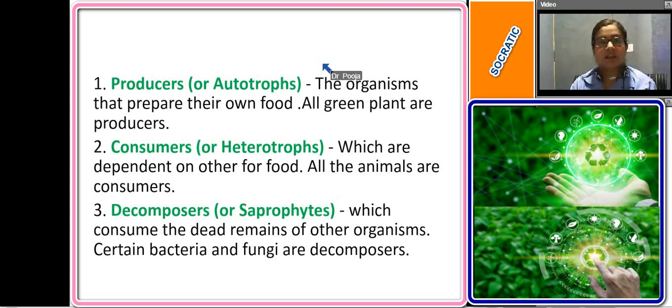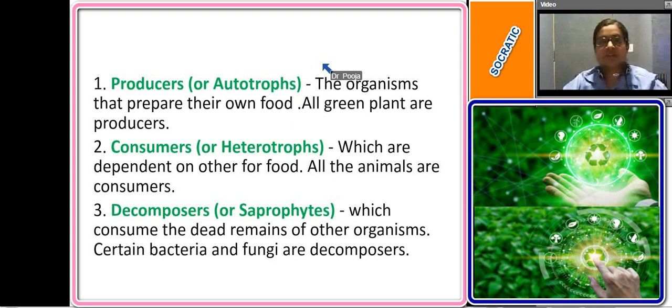Next we have the decomposers or the saprophytes. These are the organisms that consume the dead remains of other organisms, like bacteria and fungi, which act as decomposers.